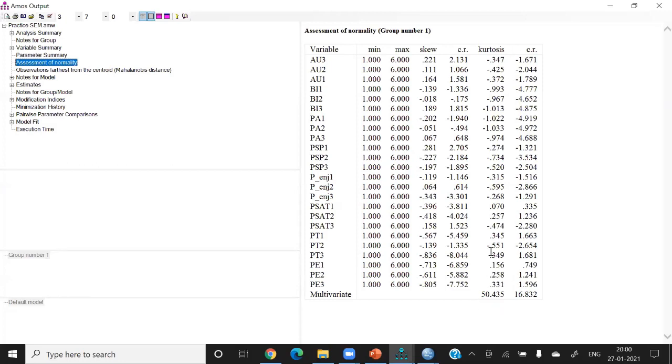Not a big problem, because you can see that there is no skewness. Skewness level is very low. However, three statements have kurtosis problems. This problem can be addressed. If you solve these problems, this 50 will come down. Okay, then we go for model fitness.